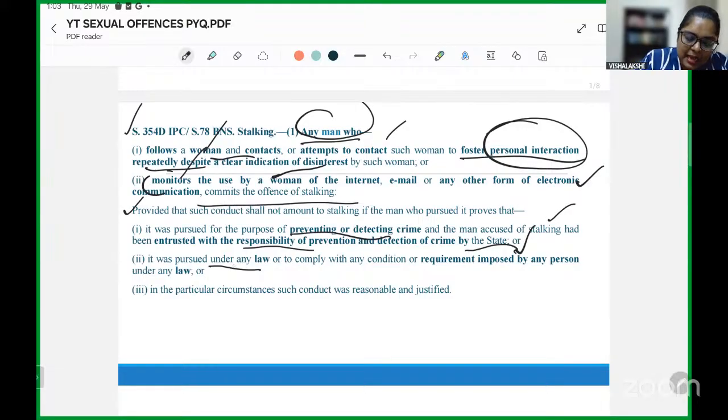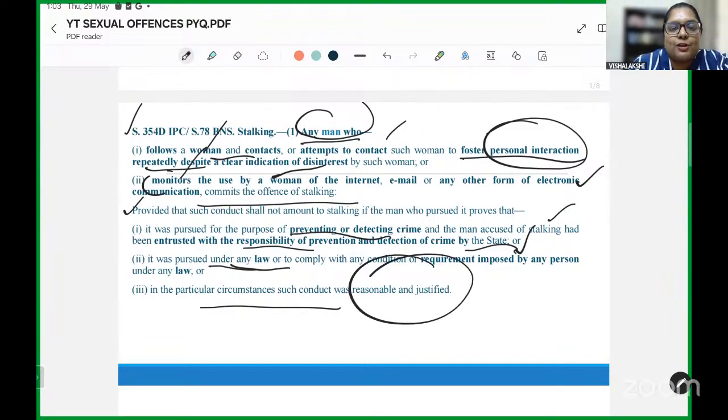So it is either in the requirement of a law, or if the circumstances are such which justify and provide that the act was reasonable. So these three exceptions have been given wherein it may not amount to stalking: if you are entrusted with the act of preventing a crime, if you are doing it under a law, or if it is found to be reasonable and justified.